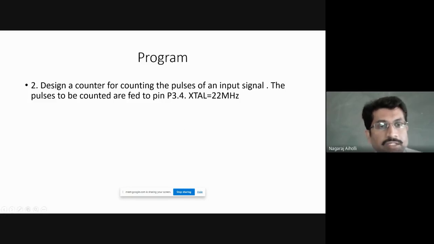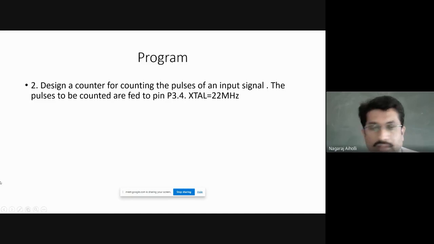So read the statement: design a counter for counting the pulses. So we have to design the counter. That means we have to write the program for the counter to count the pulses of input signal. How many pulses are coming onto the pin P3.4? That we have to count. The number of pulses that are coming on P3.4 should be counted. Crystal frequency is 22 megahertz.